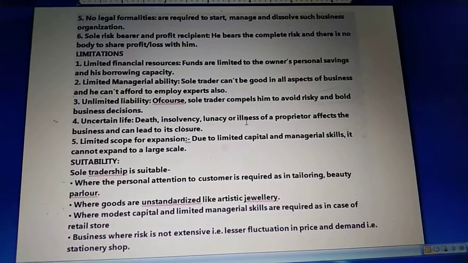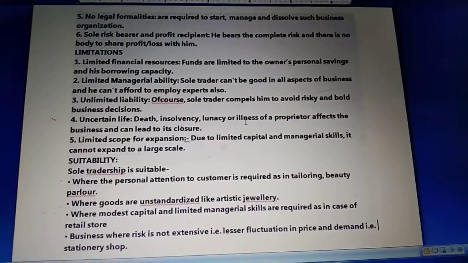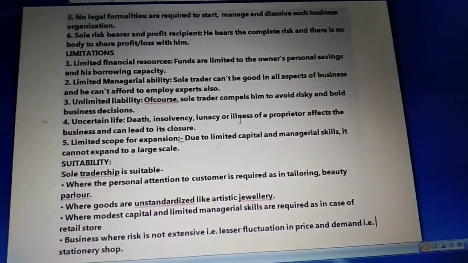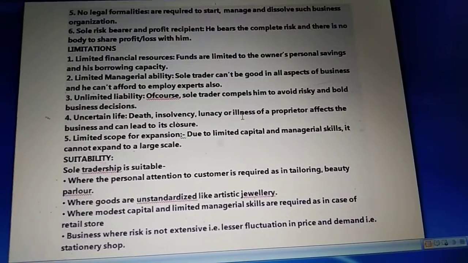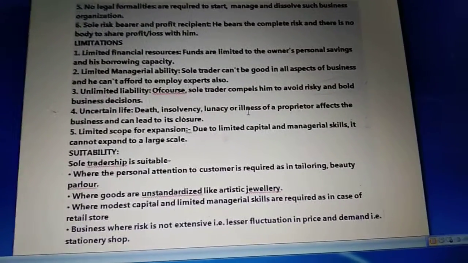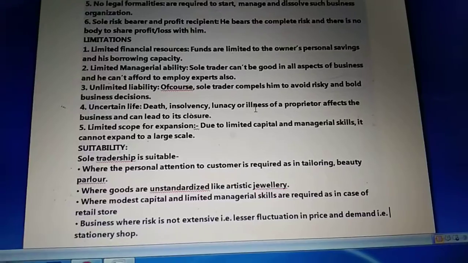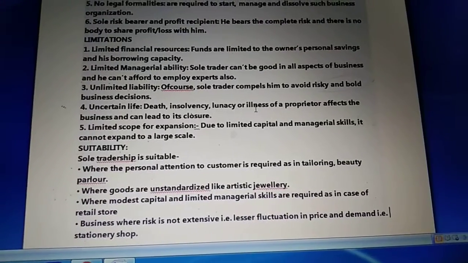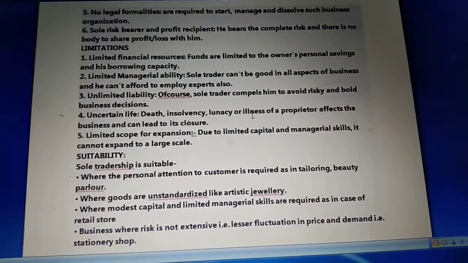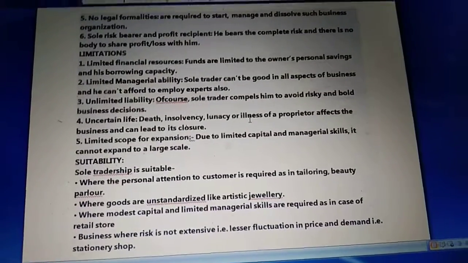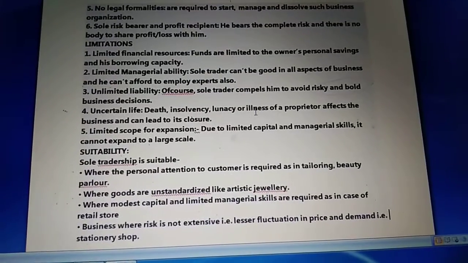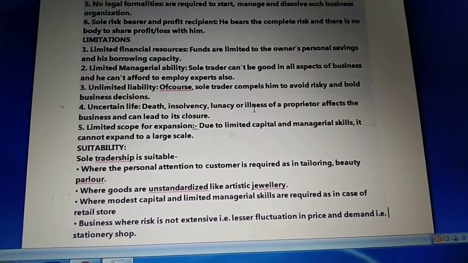Now the scope of expansion was limited here for a sole proprietorship business because they have limited capital and limited managerial skills. Why? Because there is only a single person, and the financing is done by that single person only. So it makes the finance limited for a business. It makes the skills limited for management, which also limits the scope of expansion of the business.